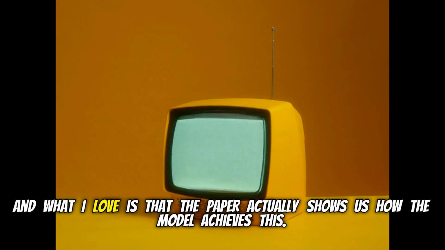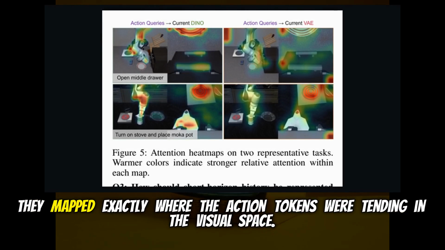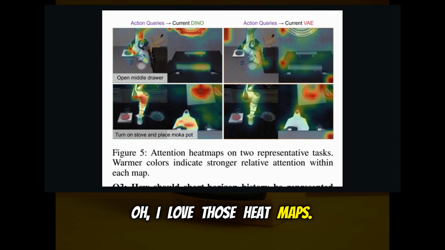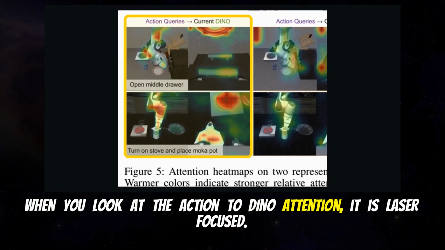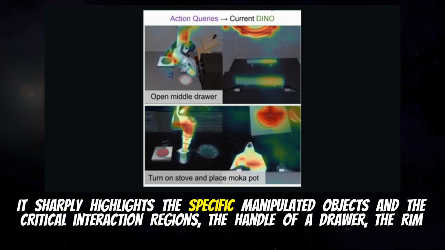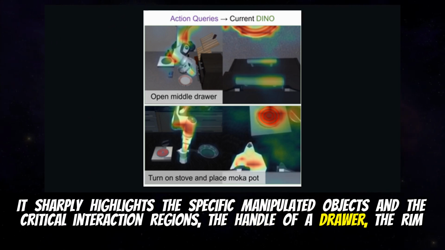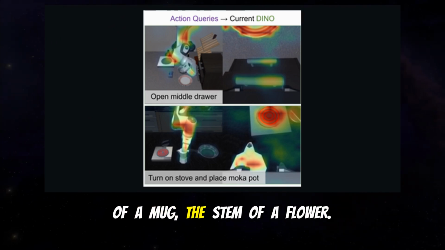Totally. And what I love is that the paper actually shows us how the model achieves this. They provide these striking attention heat map visualizations. They mapped exactly where the action tokens were attending in the visual space. Oh, I love those heat maps. Yeah. When you look at the action to DINO attention, it is laser focused. It sharply highlights the specific manipulated objects and the critical interaction regions, the handle of a drawer, the rim of a mug, the stem of a flower.